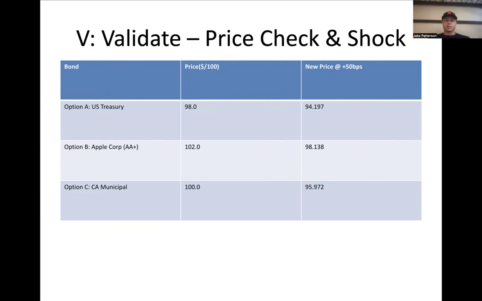At today's prices, the Treasury is going to be about 4.75%, and after tax that is 3.25%. Apple, YTM 4.94%, after tax 3.36%. And California Muni, 3.8% tax-free, which is about 5.59% taxable equivalent. This is a duration range of 7.9 to 8.4 years, meaning a 1% increase drops prices roughly 8%.